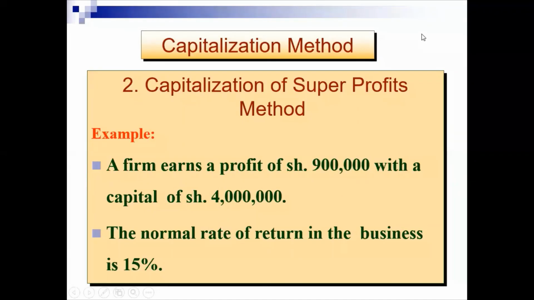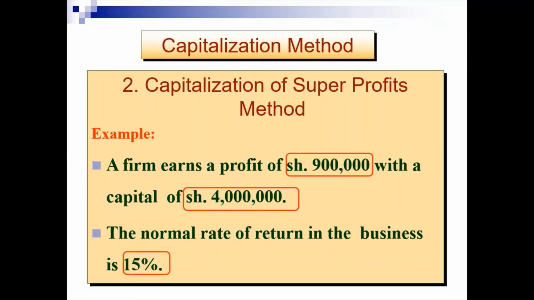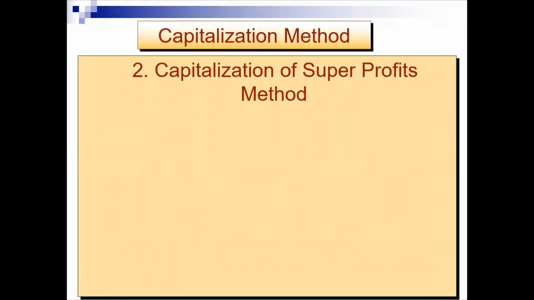To illustrate this method, let us use this example. A firm earns a profit of 900,000 with a capital of 4 million. The normal rate of return in the business is 15%. To determine goodwill using the capitalization of super profit method, the solution will be as follows.